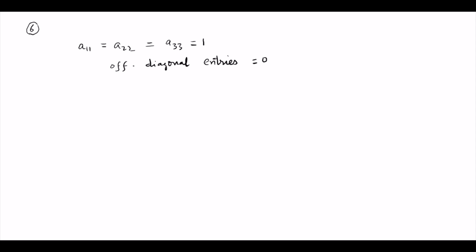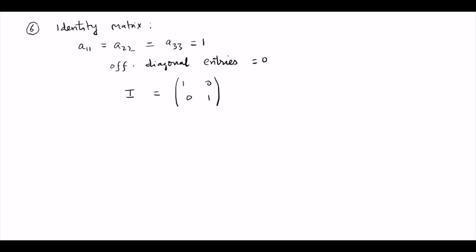Then such a matrix is known as an identity matrix. For example, a 2 by 2 identity matrix is denoted by I: 1, 0, 0, 1. So this is the 2 by 2 identity matrix.